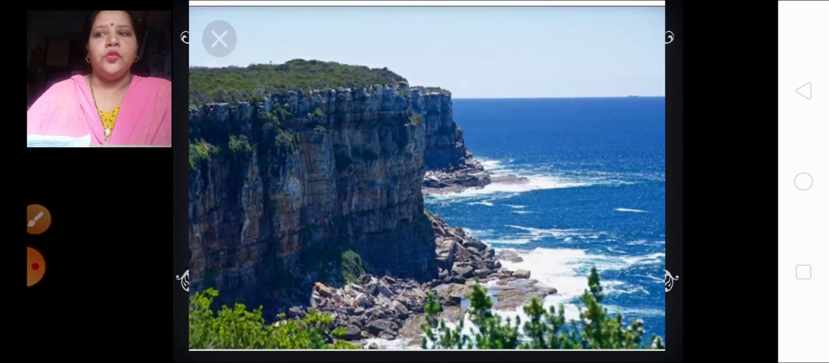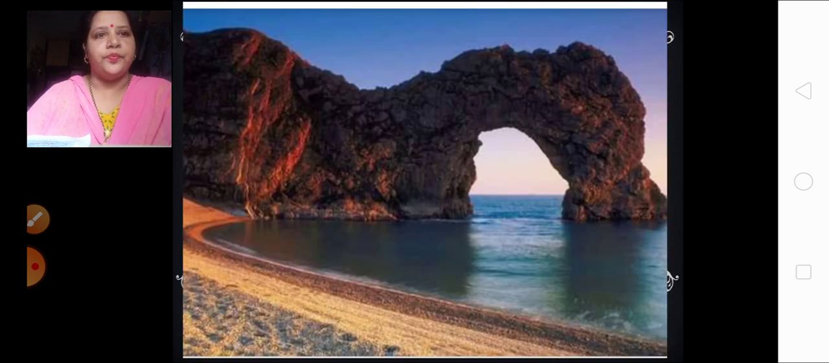Yes, so what is this? This is a sea cliff. Yes, this is a sea arch. See how it is looking so very beautiful. It is a sea arch.